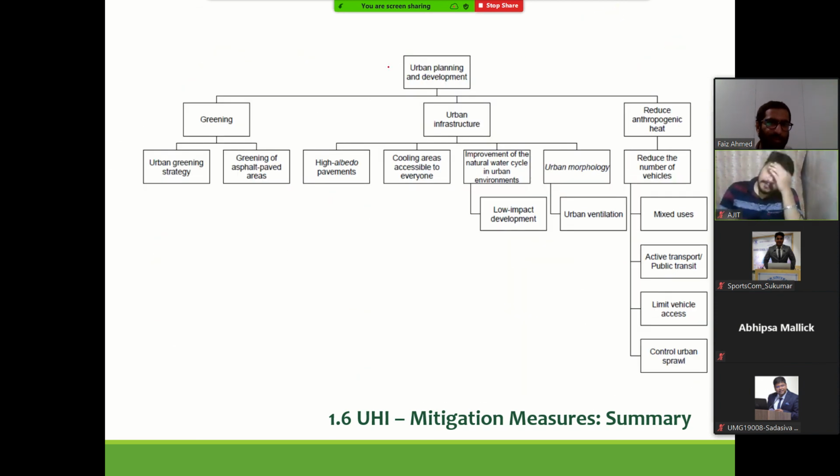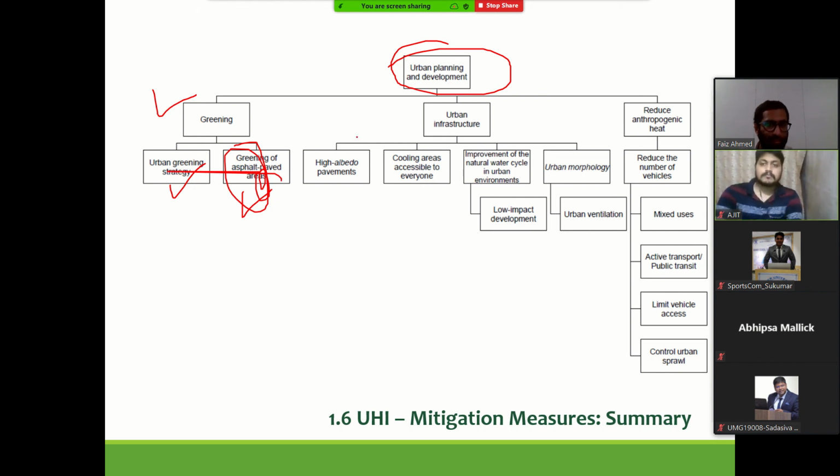The similar thing can be looked at from the urban scale. One is greening of urban areas, appropriate use of materials in the layouts and in the pathways, and in urban infrastructure.